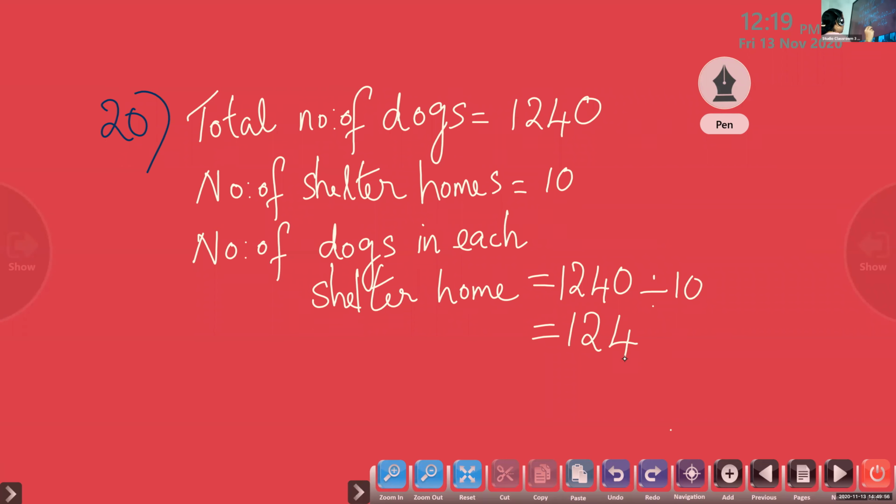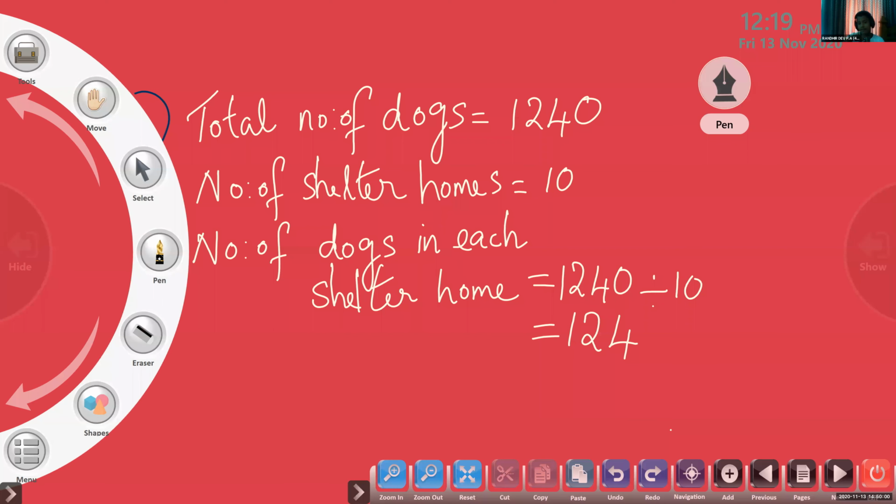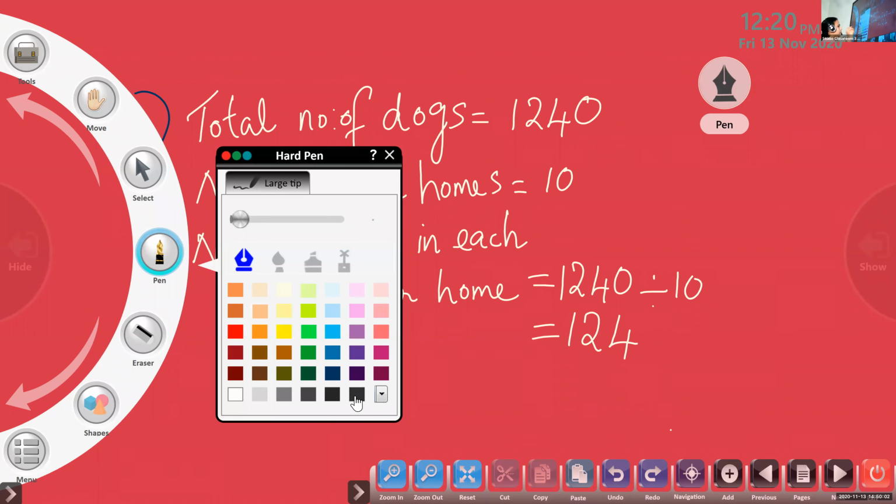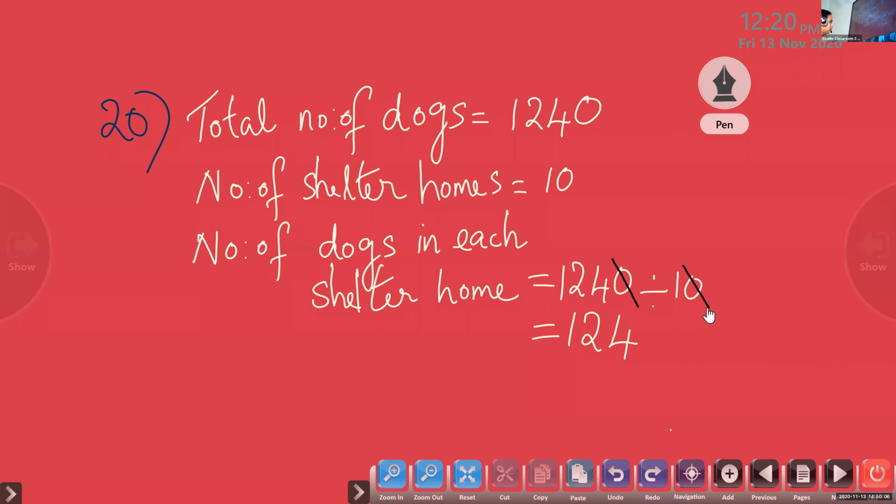In the denominator and numerator, you can cross this 0. Very good. 124. So children, those children who want to do long division, 124.